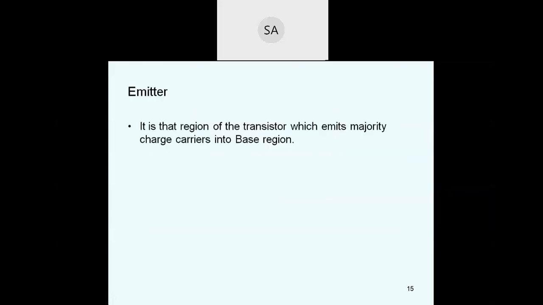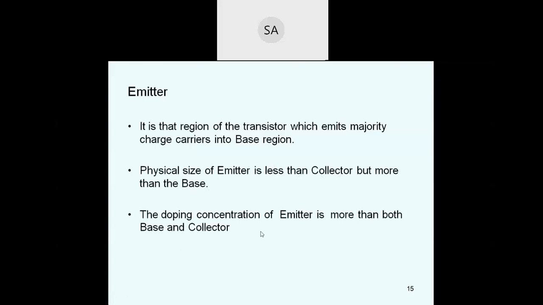The emitter is that region of the transistor which emits the majority charge carriers into the base region. The physical size of the emitter is less than the collector but more than the base. The doping concentration of the emitter is more than that of the base and collector, so the emitter is heavily doped compared to the base and collector.